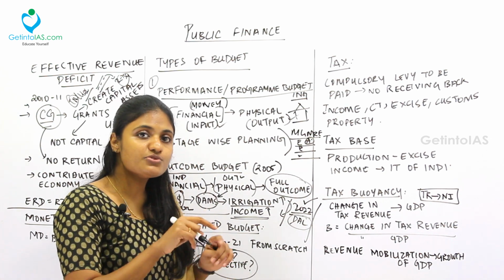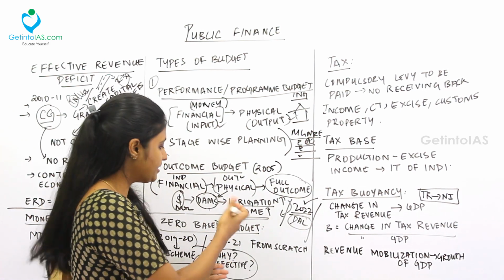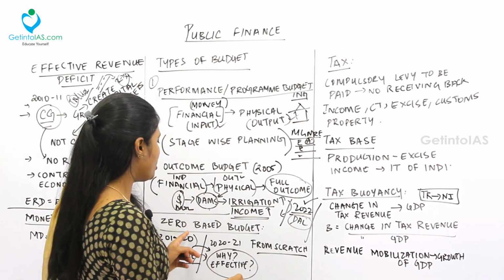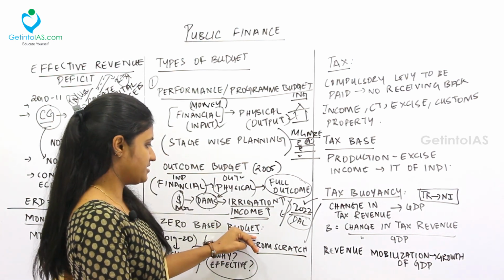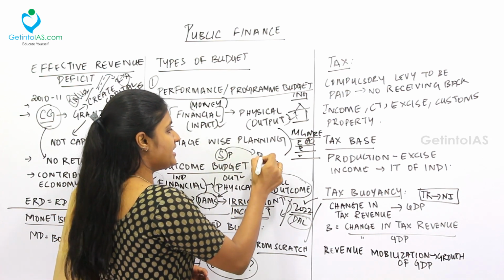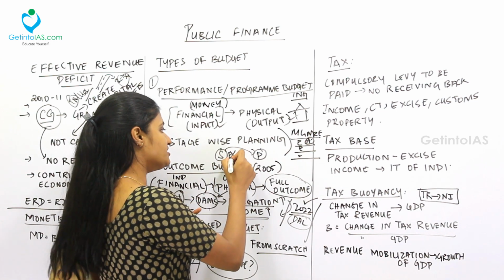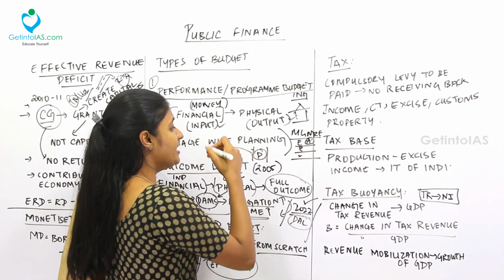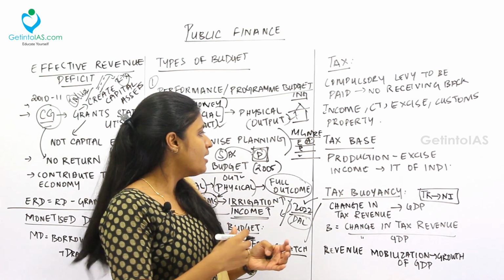But the scheme will be introduced as a new scheme again. So it won't be the continuation of the old scheme. It will be brought from scratch. This is called zero-based budget. Starting from scratch is called zero-based budget. See, every year, previous year schemes and policies will be implemented in the next year. Okay, but in zero-based budget, the previous year's policy will not be introduced here. In fact, it will be introduced as a new scheme or new policy with various modifications.